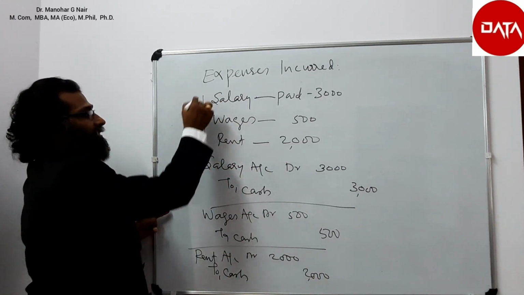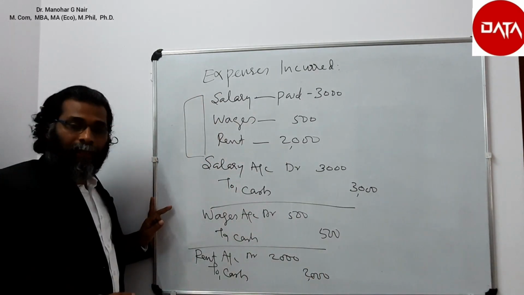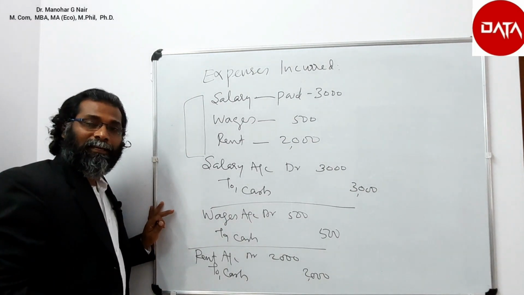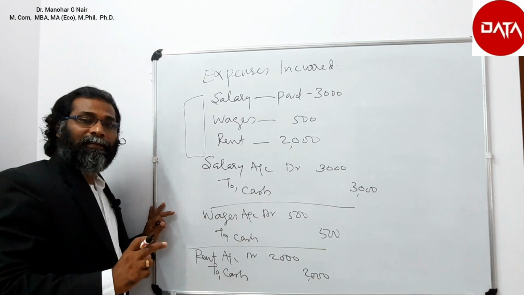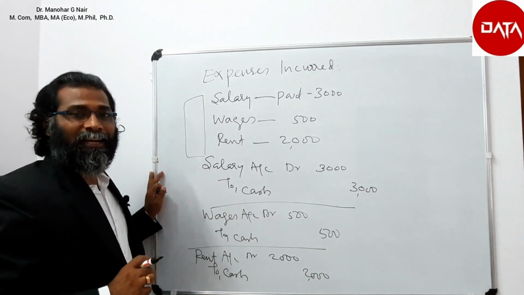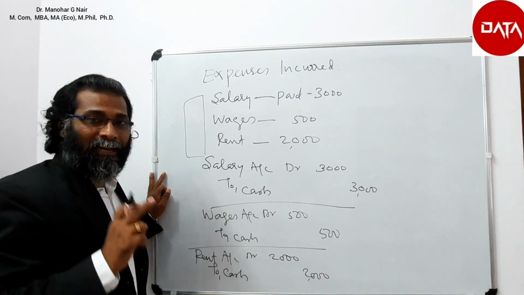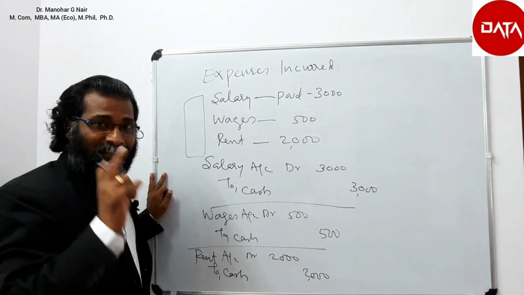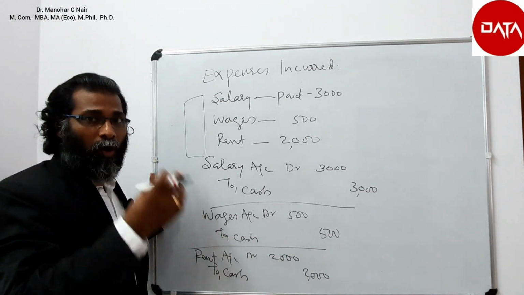If these transactions happen on the same day, we can combine the journal, and such a journal is said to be a compound journal entry. A compound journal entry is one where there is more than one item, more than one entry, either on the debit side or on the credit side.